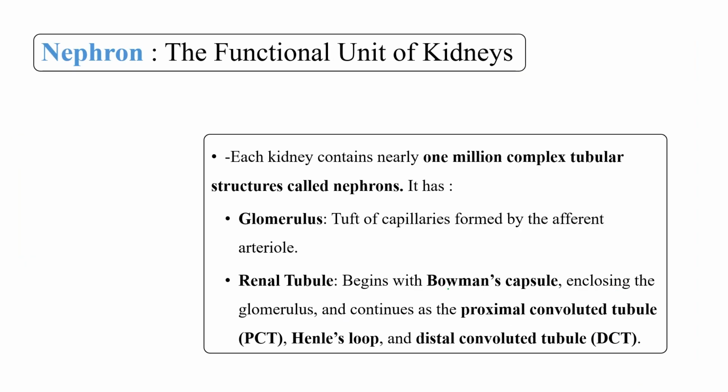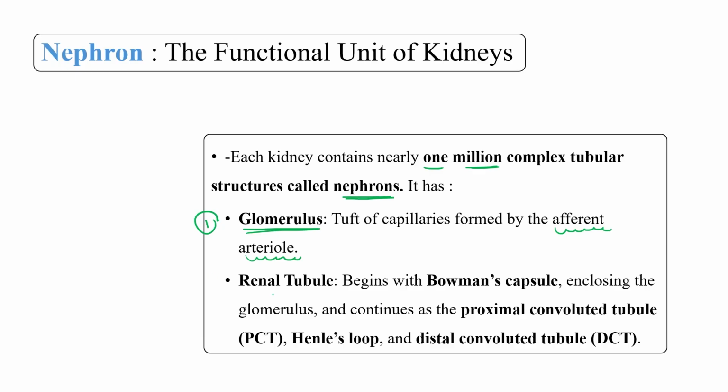Clear? Now, let's discuss the functional unit of kidney. What is the functional unit of kidney? It is known as the nephron. Each kidney contains nearly 1 million complex tubular structures called nephrons. Now, let's discuss the structure of the nephron. The nephron contains some different parts. The first part is known as the glomerulus, a tuft of capillaries formed by the afferent arterioles.